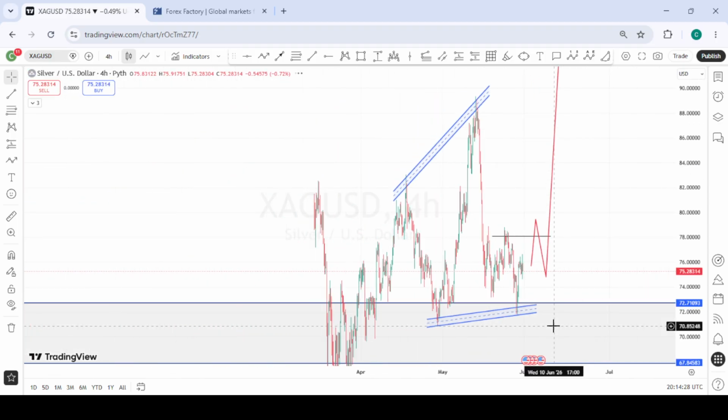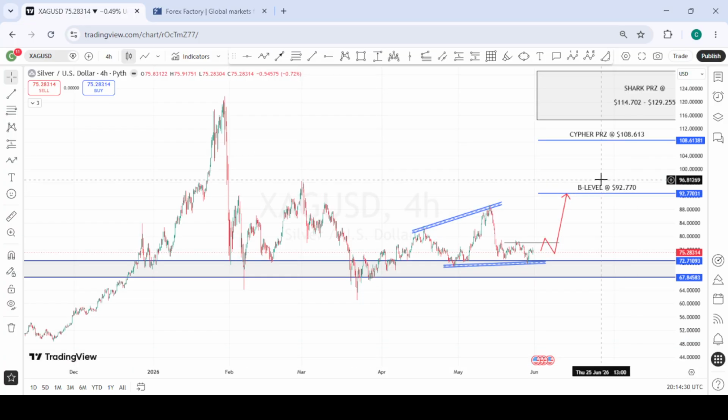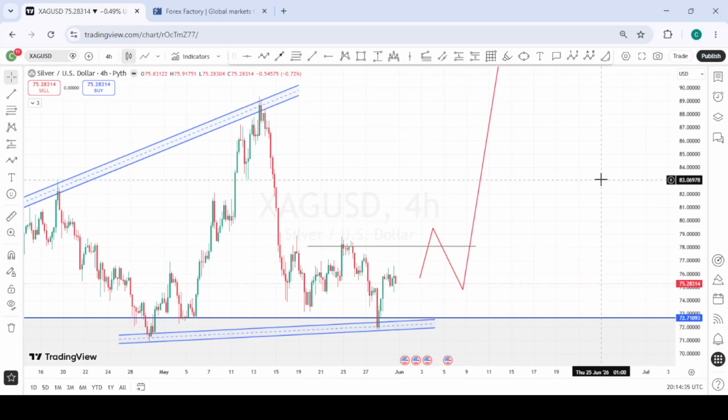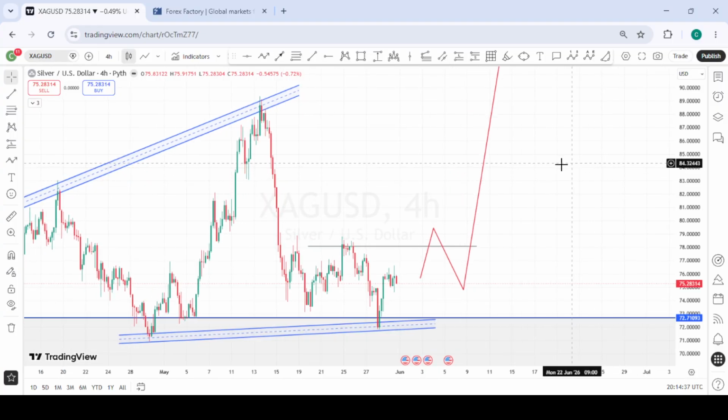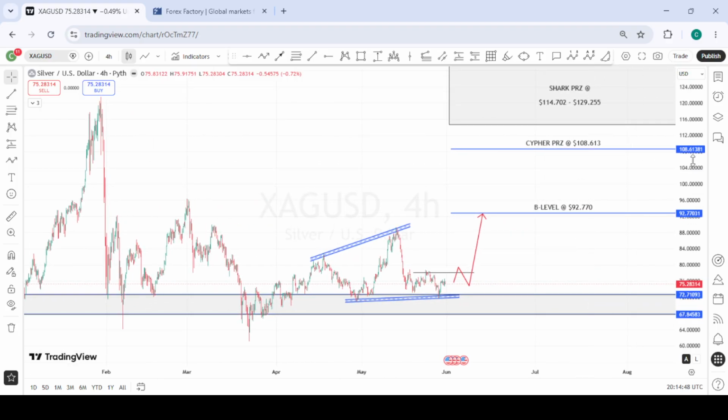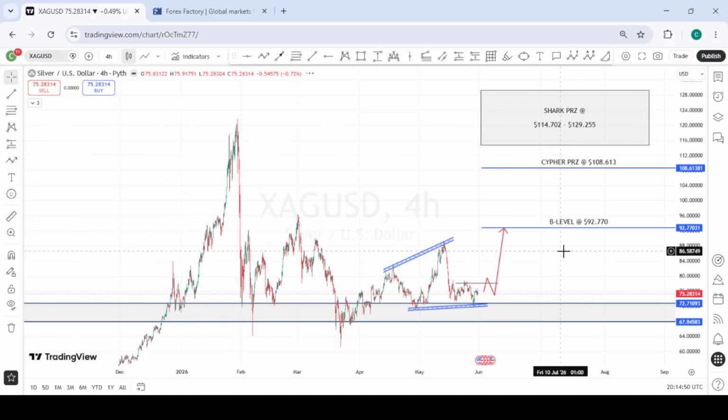This is silver. For silver, we're also looking for a possible formation, a possible setup just as we saw on gold. If we are able to get a daily candle close above the structure point here, we'll look for a possible higher low formation or right shoulder, then we'll look for buys to the upside. These are the various targets we have for silver for the coming week should we move to the upside.